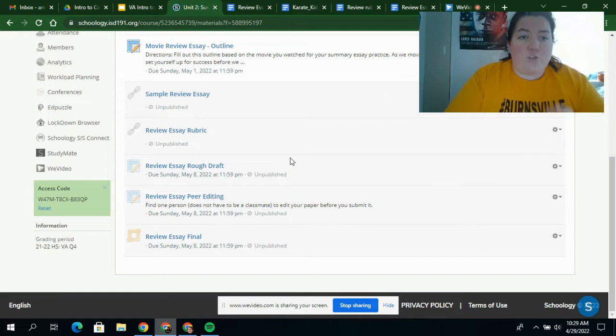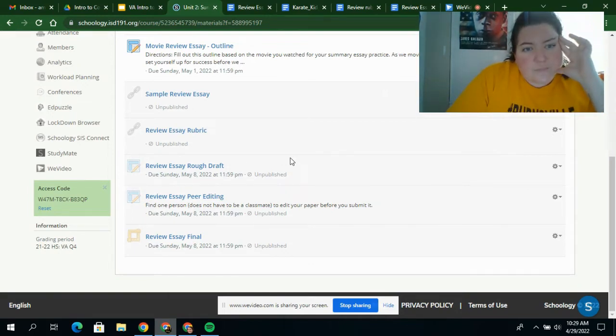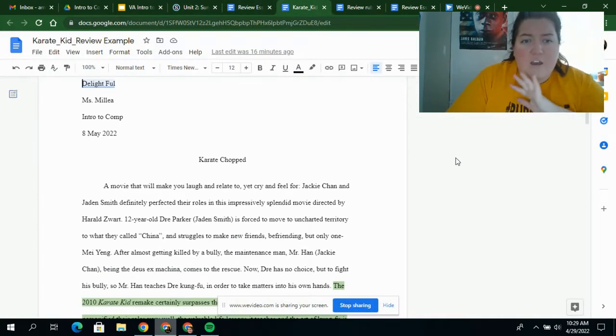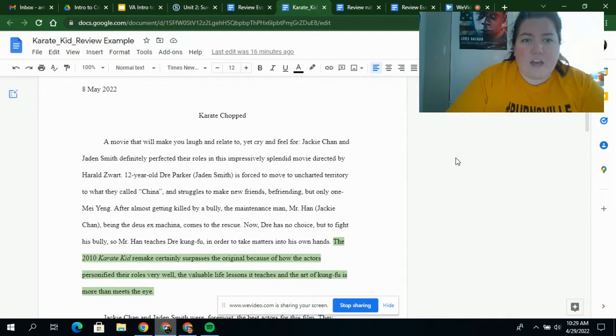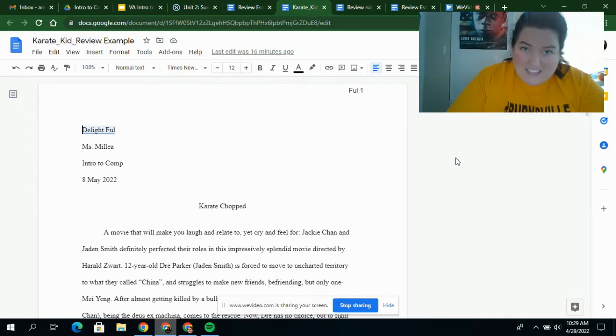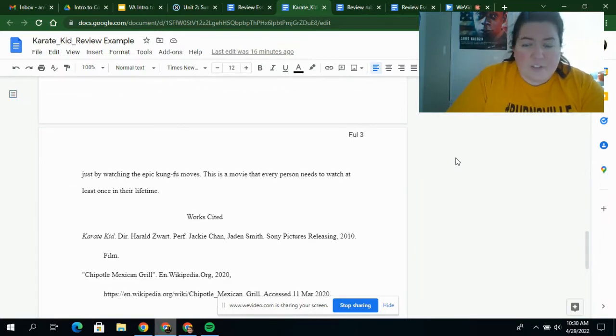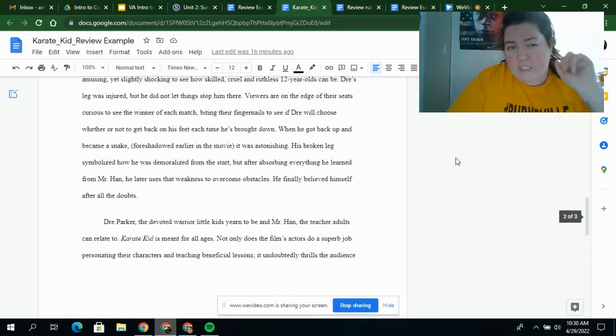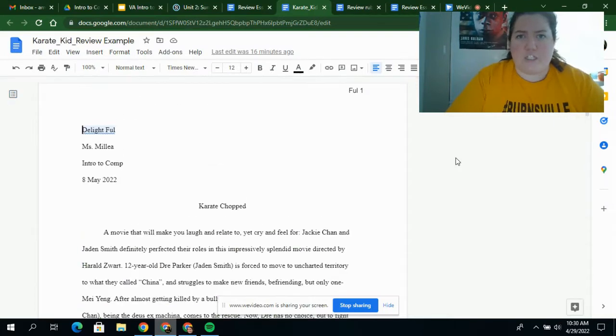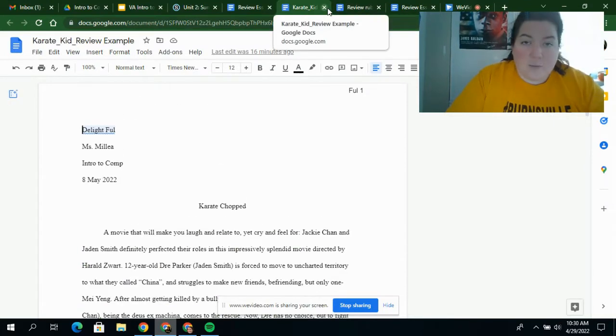In the Unit 2 folder, there's a bunch of links and a bunch of assignments. This first one is a sample essay. I've got a sample review essay formatted the way it's supposed to be, about the Karate Kid movie. This is about how long your essay should be. This one gets right onto the 3rd page, so it should be around 2 pages. That's a sample if you want to look through it.